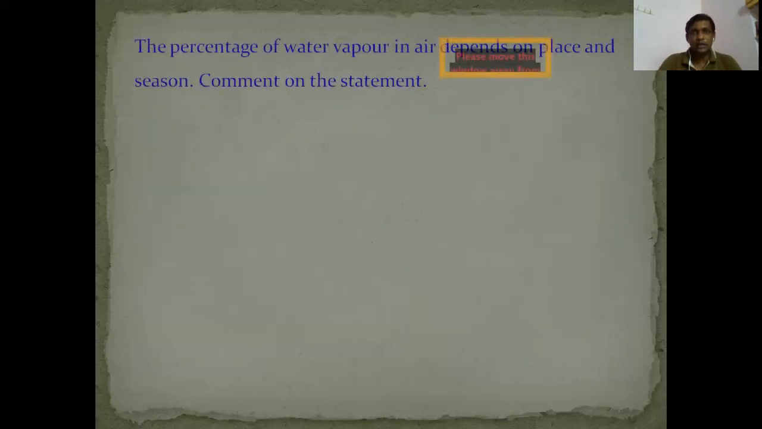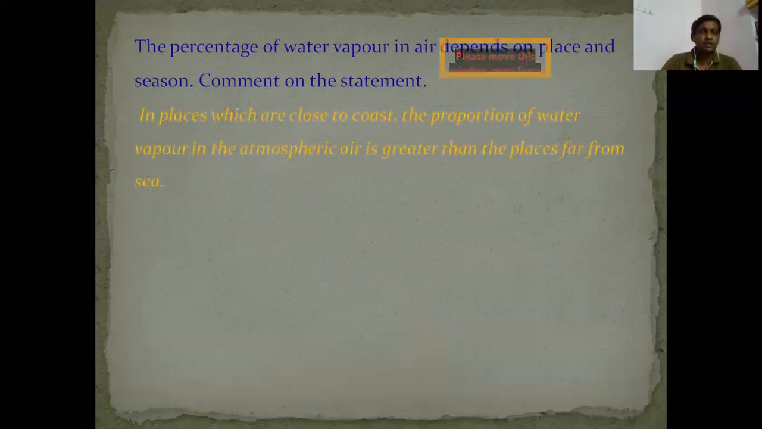The percentage of water vapor in the air. Here some questions are there. We'll discuss: the percentage of water vapor in air depends on place and season. Comment on the statement. That means the water vapor percentage in the air depends upon the place and season. Yes or no? We'll see. In coastal areas, the proportion of water vapor in the atmosphere is greater than in places away from the sea. Near the sea coast the water vapor and humidity will be more, whereas in places away from the sea, the water vapor will be very little.